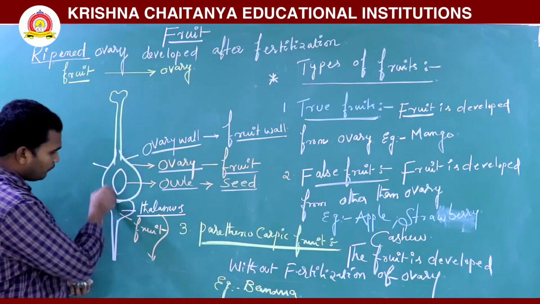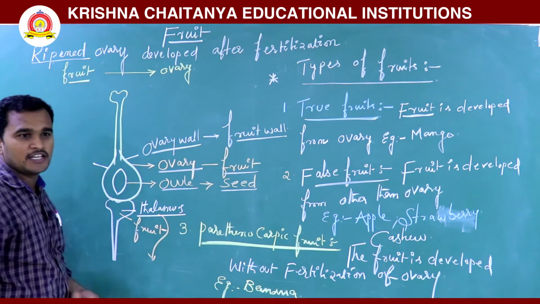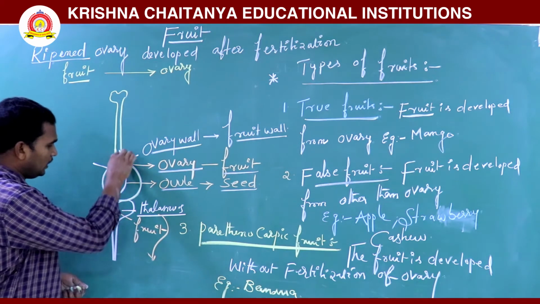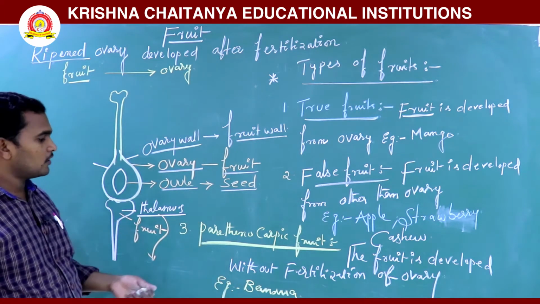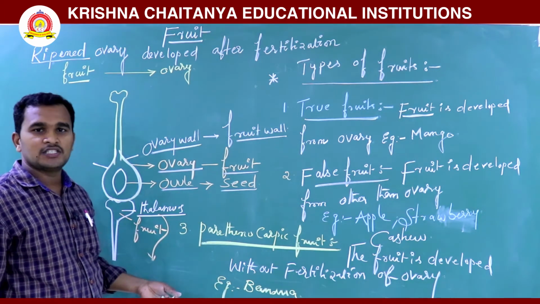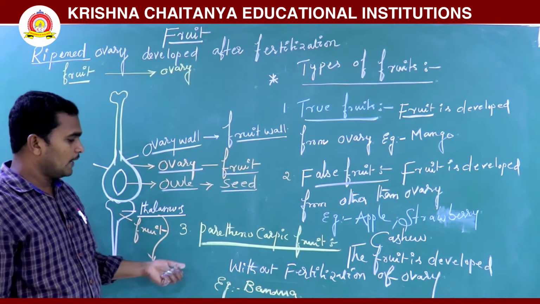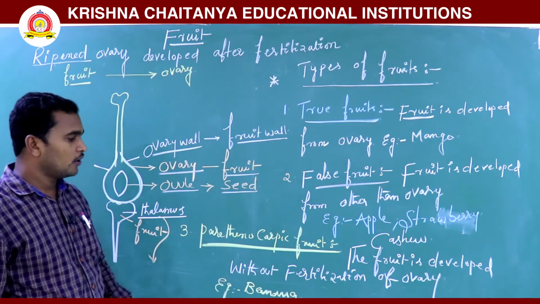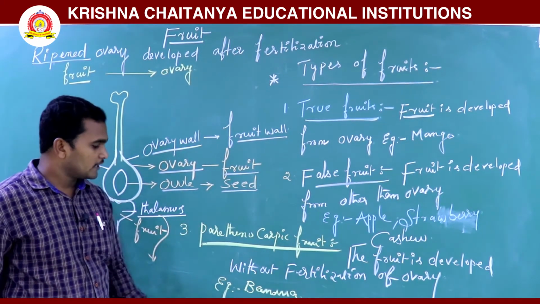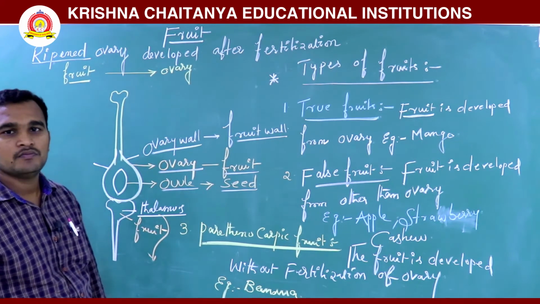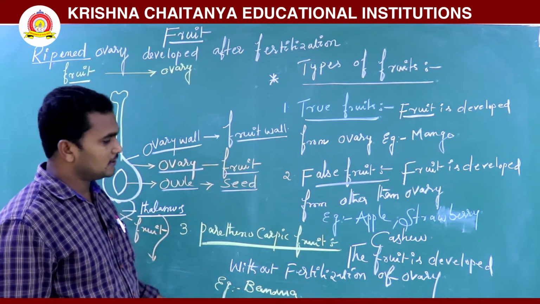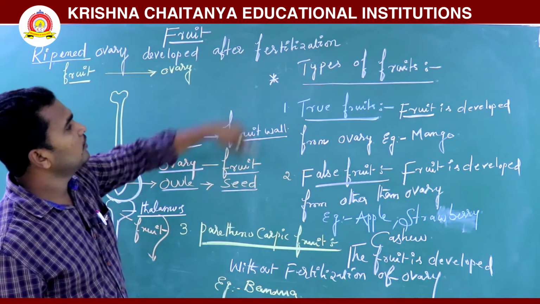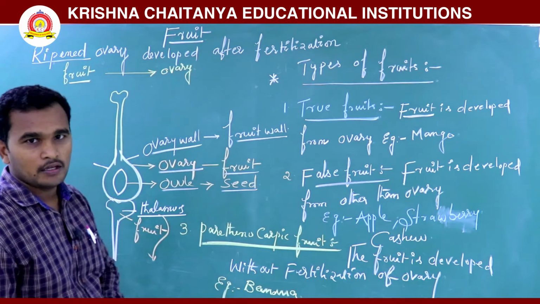Parthenocarpic fruit means the fruit is developed without fertilization of the ovary. In the ovary there is no fertilization, but auxins and gibberellic acid induce the production of fruits. Those fruits are called parthenocarpic fruits. Examples are banana and some seedless citrus, like orange. Okay, understood now.